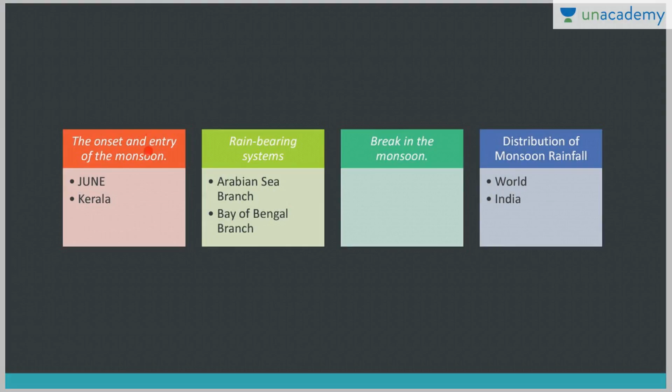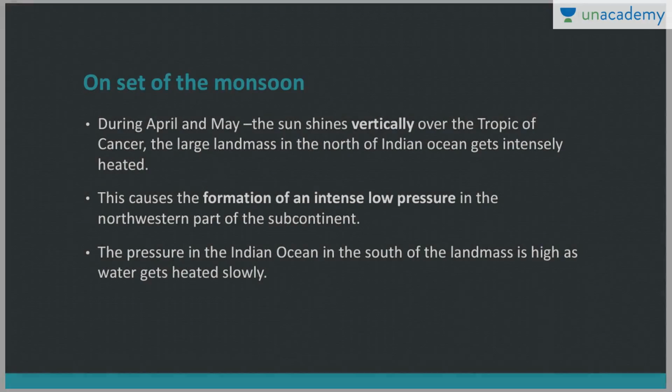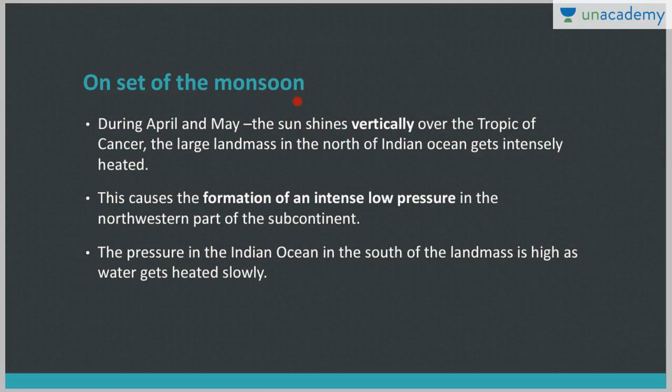Okay, so all of these we'll be studying in the next few slides. One is the onset and entry of monsoon. First it enters Kerala on 1st June. Then we'll discuss the rain bearing systems, that is the Arabian Sea branch and the Bay of Bengal branch. Then we'll study the breaks in the monsoon. Then the distribution of monsoon rainfall in the world and in India. Okay, so let's first study the onset of monsoon.